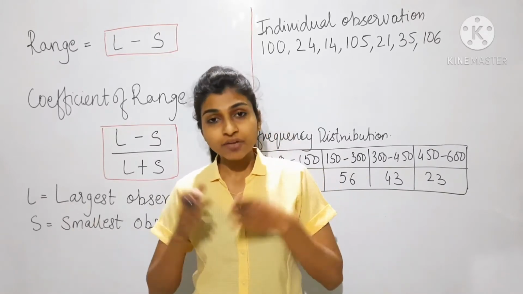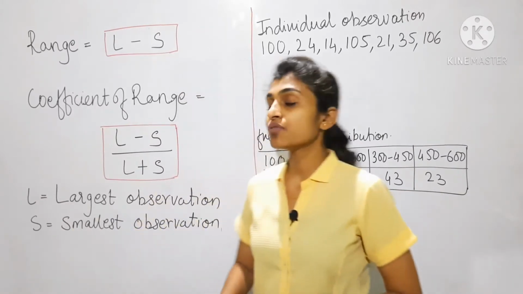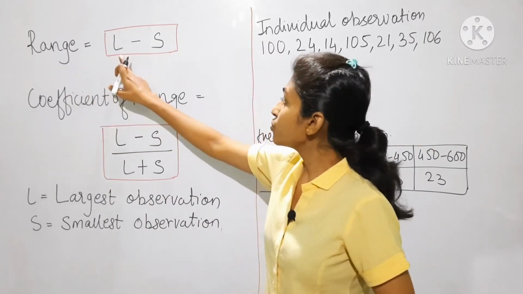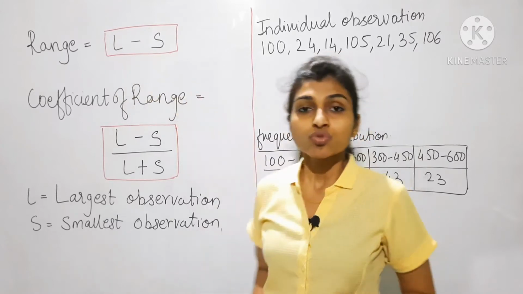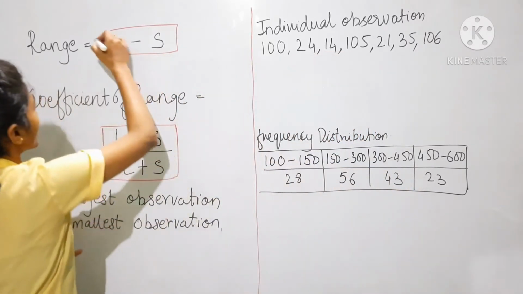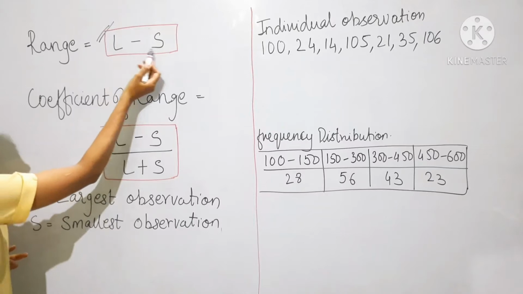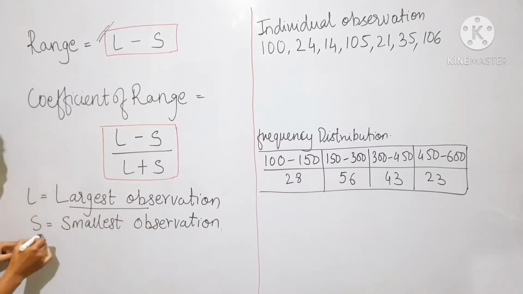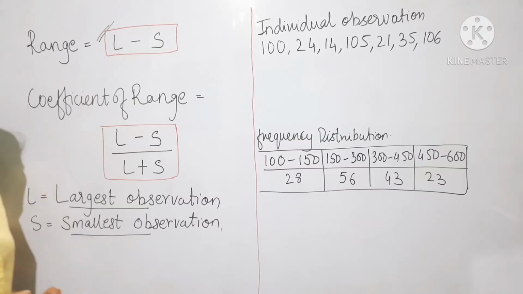That we have to find, by the formula of range. To find range we use this formula: L minus S. L means the largest observation, and S means the smallest observation.